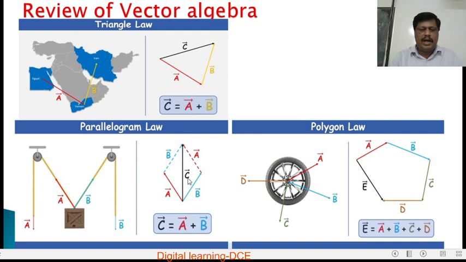That means the diagonal of the parallelogram represents the resultant, that is vector C, of the two vectors A and B.